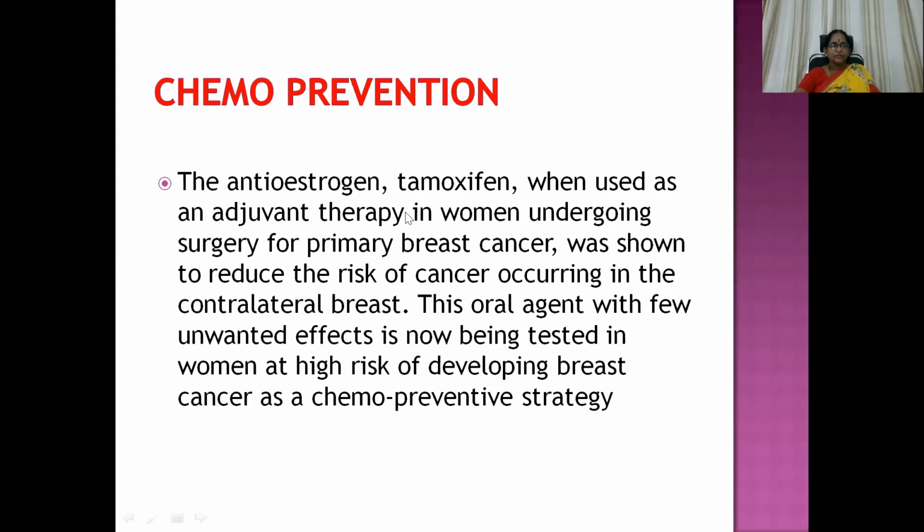Then anti-estrogen, tamoxifen, when used as an adjuvant therapy in women undergoing surgery for primary breast cancer, was shown to reduce the risk of cancer occurring in the contralateral breast. So chemoprevention to the other breast. Okay. This oral agent with few unwanted effects is now being tested in women at high risk of developing breast cancer as a chemopreventive strategy. Even healthy women who have not yet got breast cancer, but there is a genetic history, inheritance. So then we can think about using this molecule.